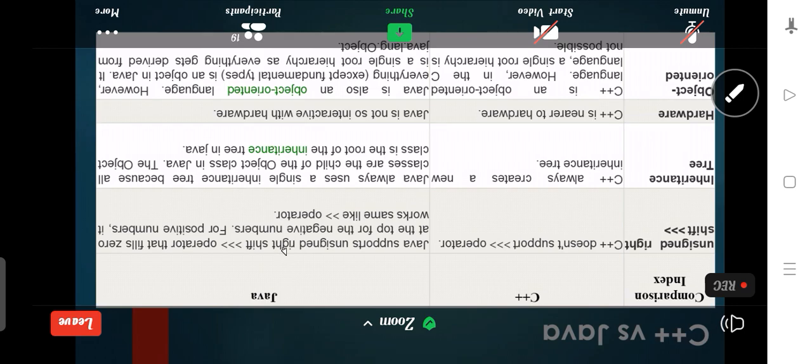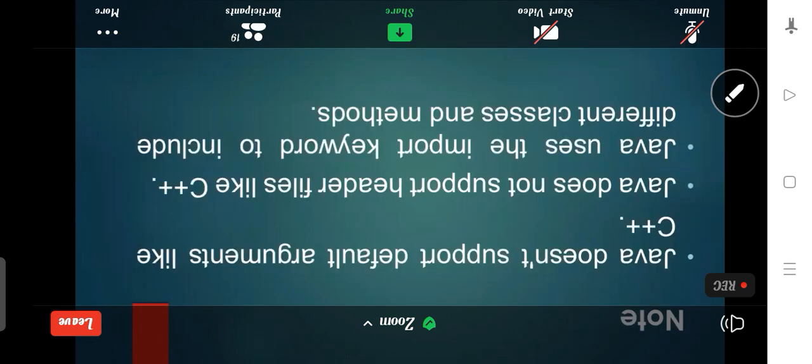That's why it is called a pure object-oriented programming language. It has a single root hierarchy, as everything is derived from the java.lang package, specifically java.lang.Object. These are the comparison features between C++ and Java.